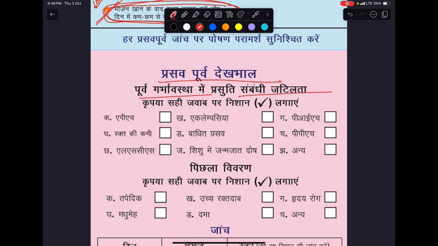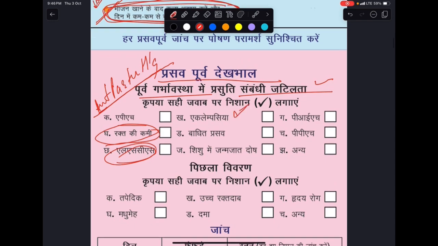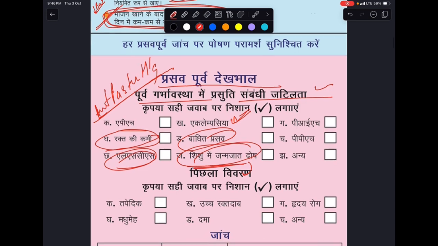Then obstetric complications in previous pregnancies is what we need to mark over here. So for previous pregnancy, was there any APH, that is antepartum hemorrhage? All right, any kind of anemia. All right, was there an LSCS? Was there eclampsia, obstructed labor, congenital anomalies of baby? Regarding the congenital anomalies of baby, we will be doing it in subsequent sessions. Then about PIH, pregnancy-induced hypertension, then PPH, postpartum hemorrhage, and others.